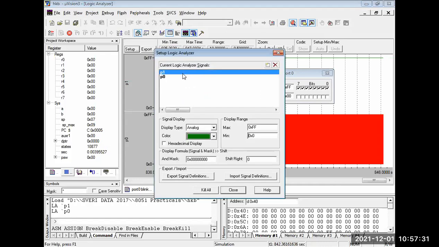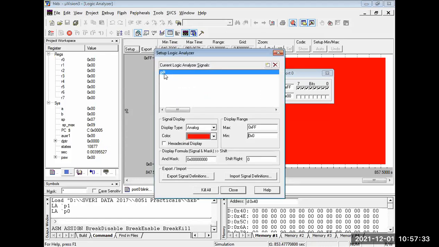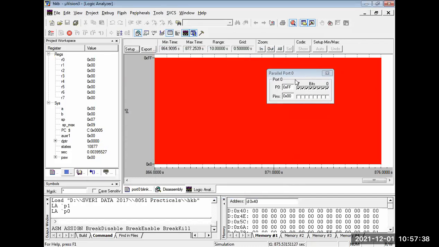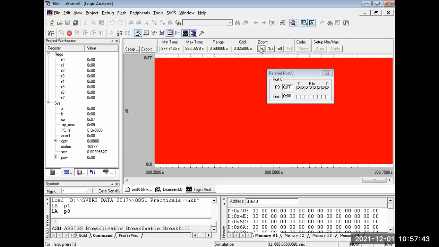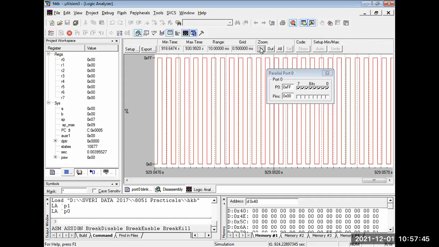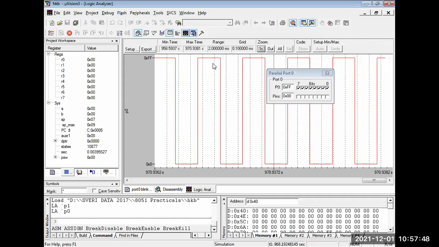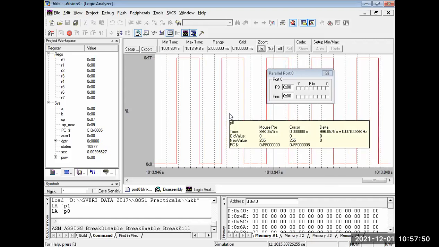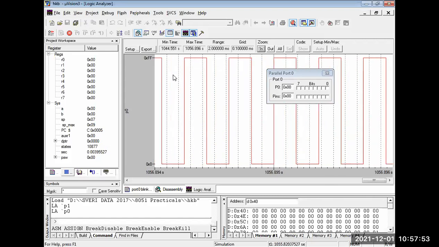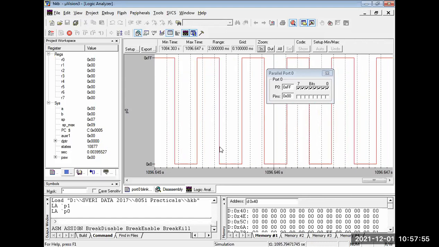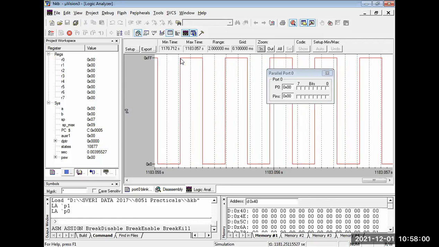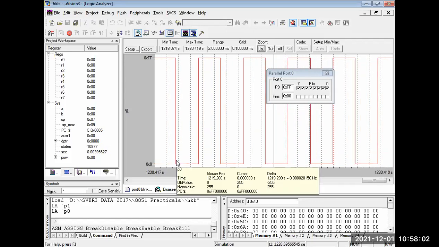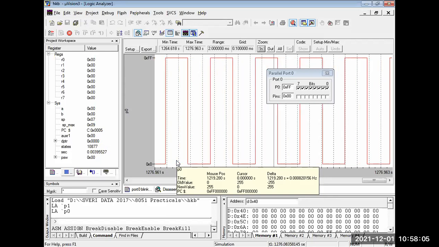So I'll kill other things I don't want. I need only port 0. So here is the time delay problem. So I can make it out. I'll get the exact square wave. See, a 50% duty cycle square wave is getting here. Understood? What happens is that it turns on and off. The square wave high pulse means LED on, 0 means off. Got it?